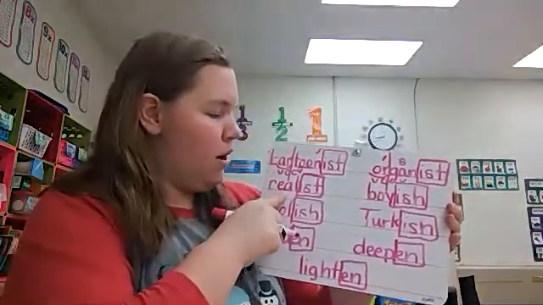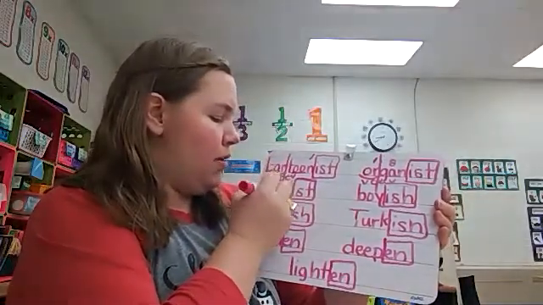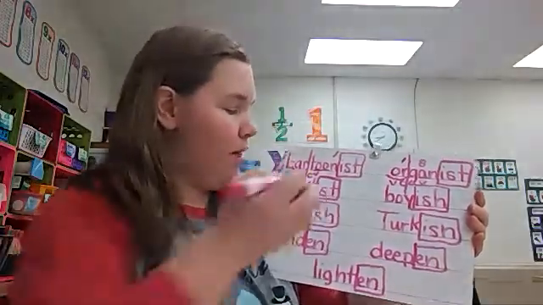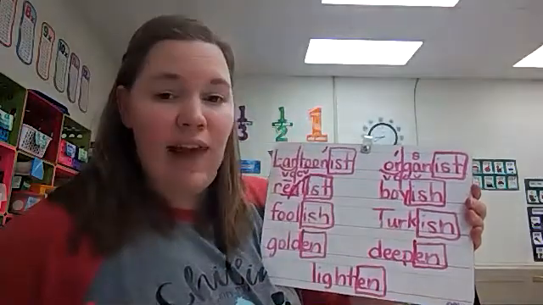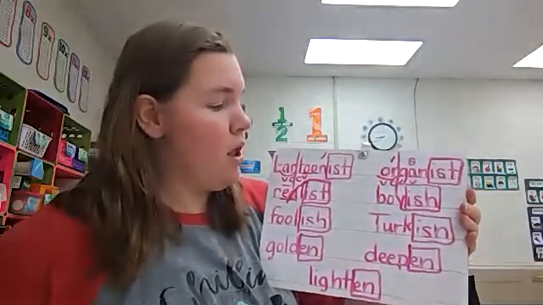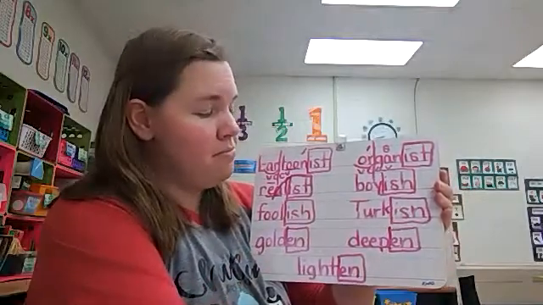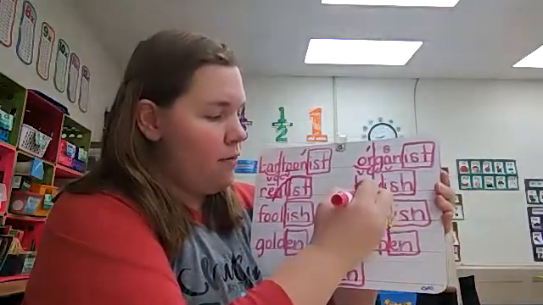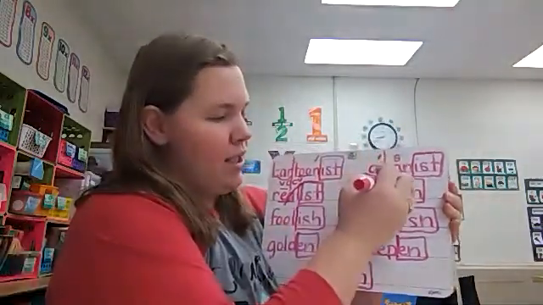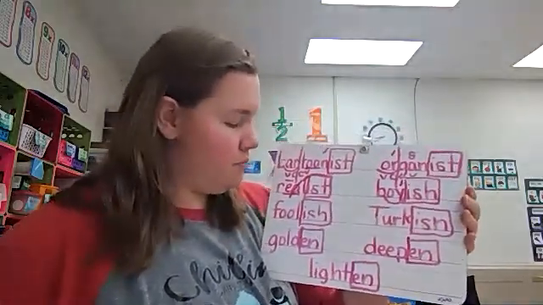Moving along, we are coding the root word real, which has digraph EA. The E is making the sound with a macron. The A is silent. Realist. That first syllable is accented. Realist. Now we're moving on to suffix ISH. So we have the root word boy. The O is part of diphthong OY, which says oi. And that first syllable is accented. Boyish.